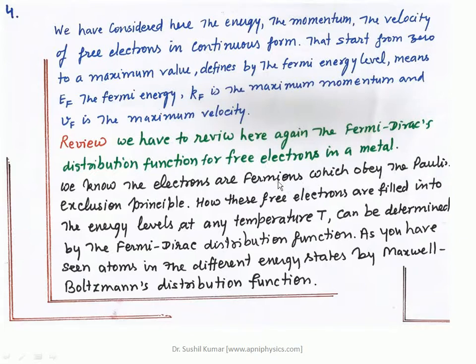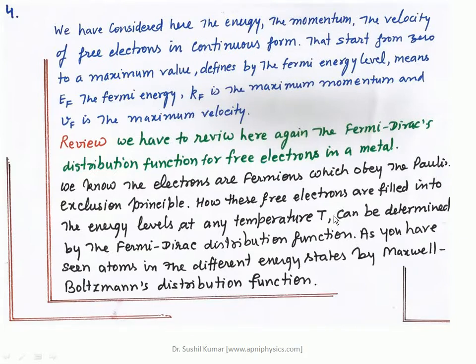We know the electrons are fermions which obey the Pauli exclusion principle. So how these free electrons are filled into the energy levels at any particular temperature T can be determined by the Fermi-Dirac distribution function.